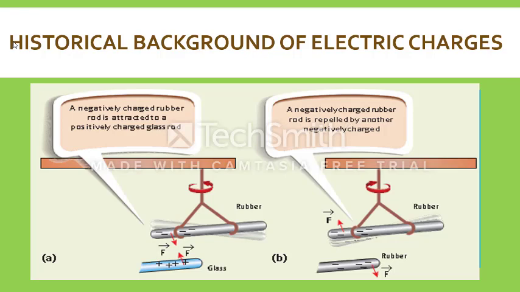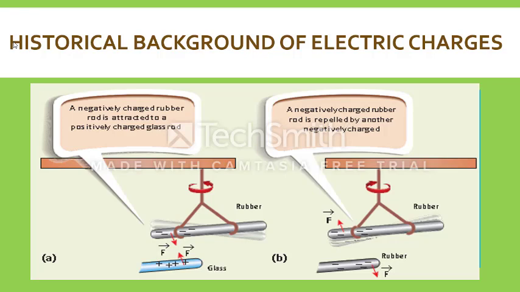In diagram B, there are two rods again, both rubber, both negatively charged. You can see the red arrows, both away from each other. That represents a repulsive force acting between the rubber rods. Similarly, when the same charges get nearer to each other, there will be a repulsive force acting between them.